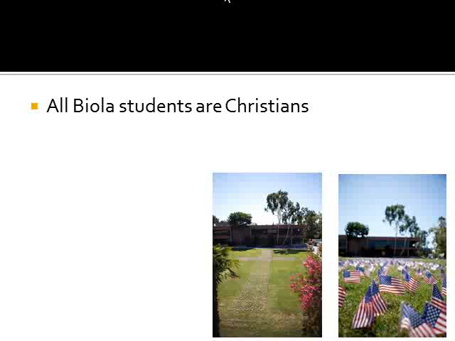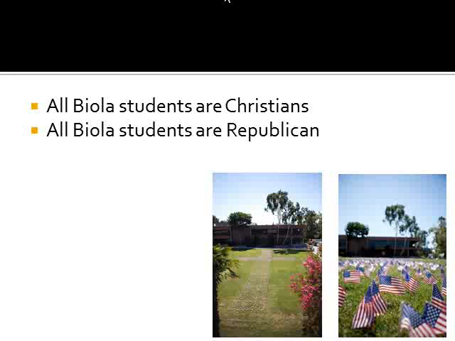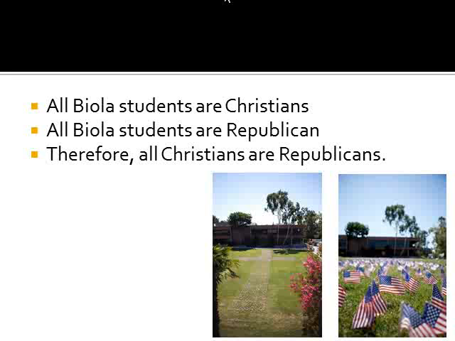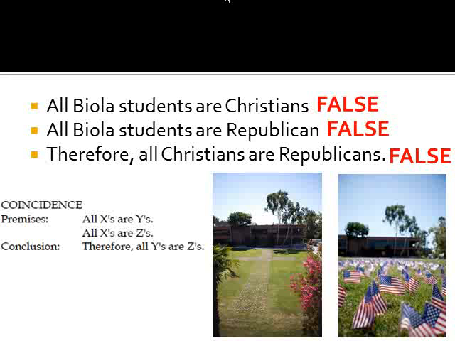So all Biola students are Christians. All Biola students are Republican. Therefore, all Christians are Republicans. Well, so first of all 3 of those statements are false. And this happens to match the coincidence fallacy. And so the premises are all x's are y's, all x's are z's, therefore all y's are z's. Well, that's a fallacy, and so this is an invalid form of arguing. And again, it doesn't matter whether or not the statements themselves are true or false, but the form is invalid.